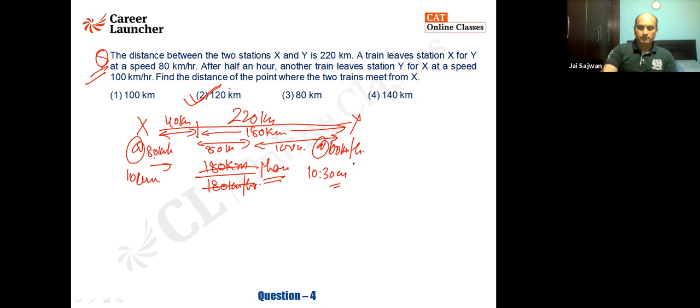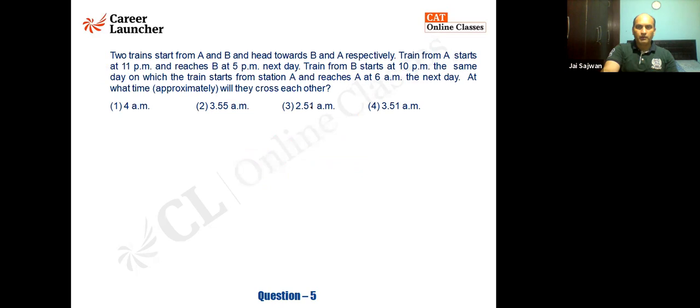Okay, Ashish. No, you can see a train leaves the station X for Y at a speed after half an hour. The distance between the stations X and Y is 220 kilometers. So they are not moving in the same direction, they're moving in the opposite direction. Fine, Ashish? Okay. So let's do it.